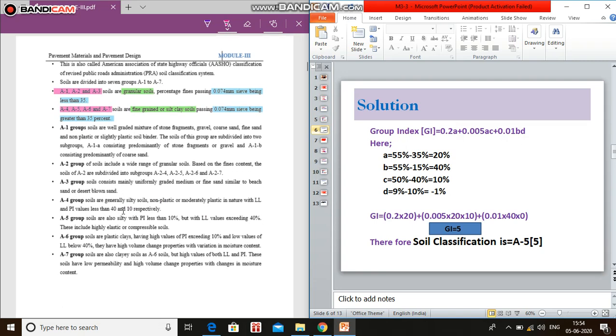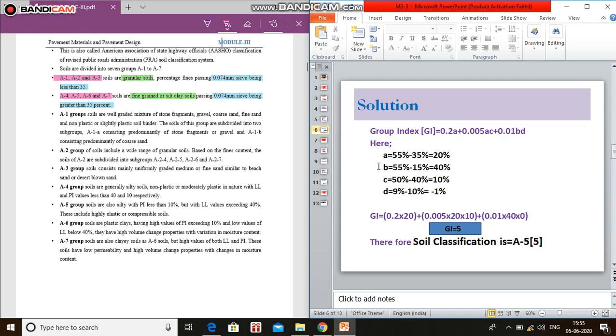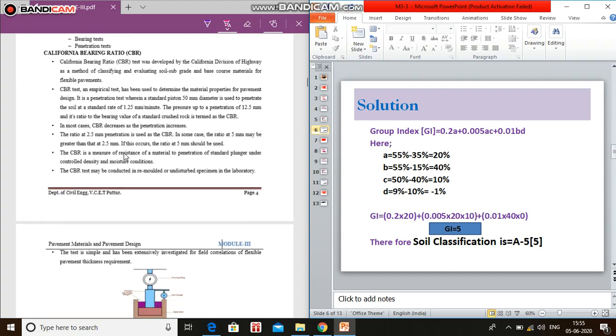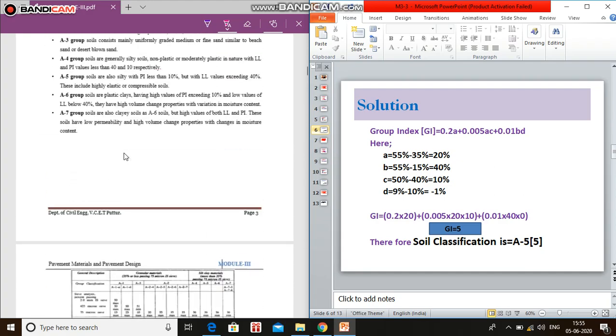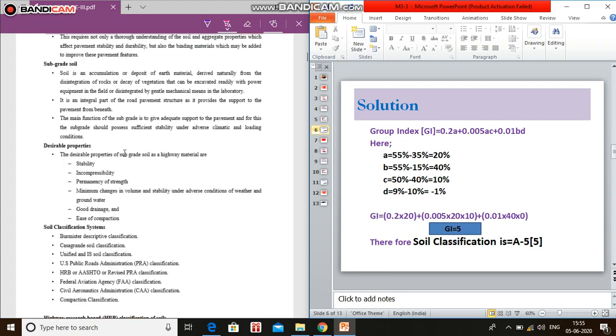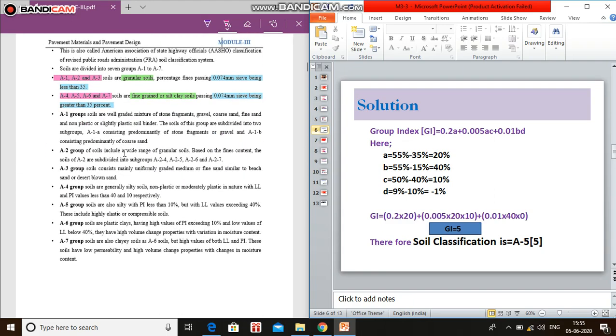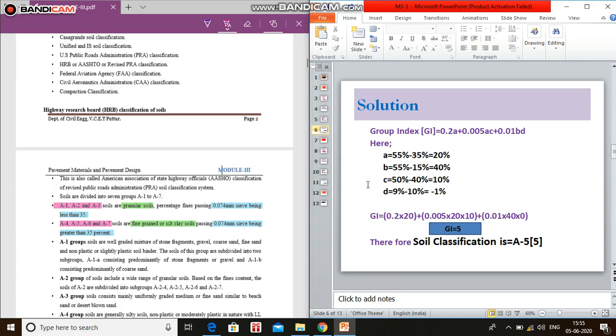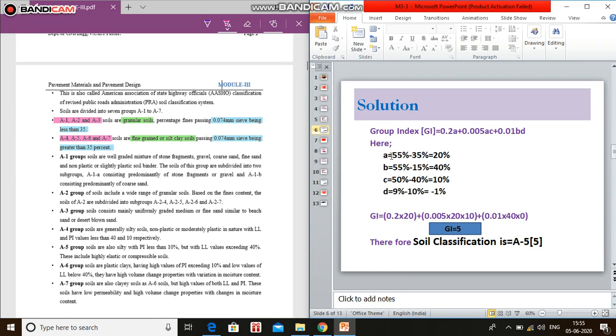You may ask how the 35% comes. Coming to the A1 group, according to the group index statement, this is not more than 35%. So 55% minus 35%.